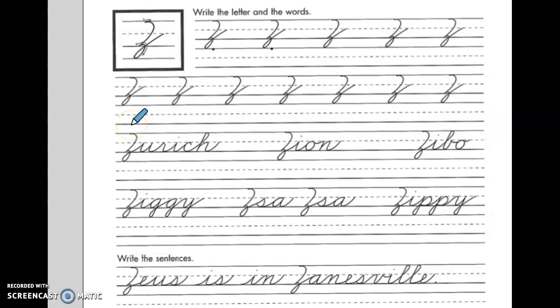Hi, third graders. The letter you're going to be working on today is the capital Z in cursive handwriting. This letter has 2 steps. Start at the top line, go all the way to the bottom line. This is step 1. This part going past the bottom line and ending at the middle line is step 2.